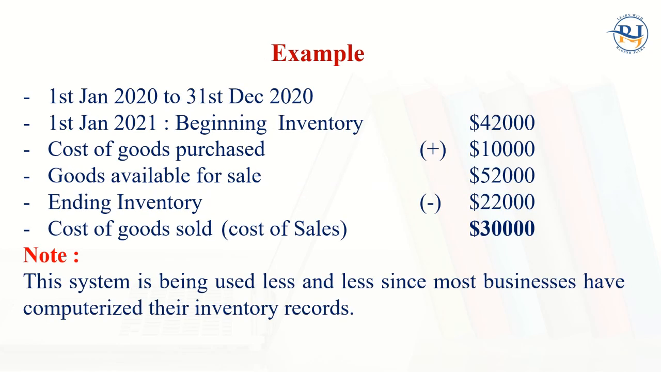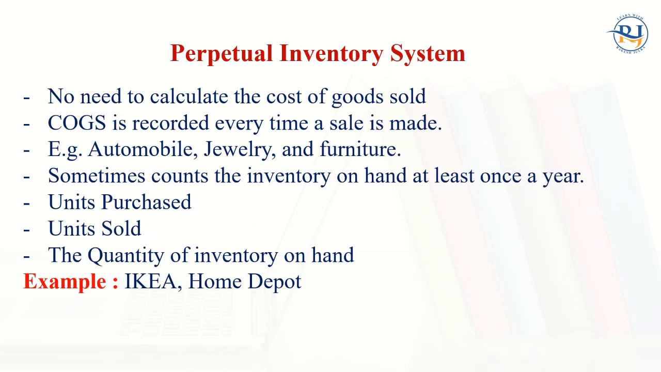For example, at the beginning stock is $42,000. Cost of goods purchased, we have added it, and ending stock that we have $22,000, which is calculated, which is found in the store, and cost of goods sold, that will be $30,000. So this system is being used less and less, since most businesses have computerized their inventory records.